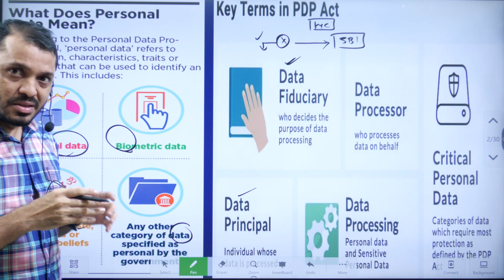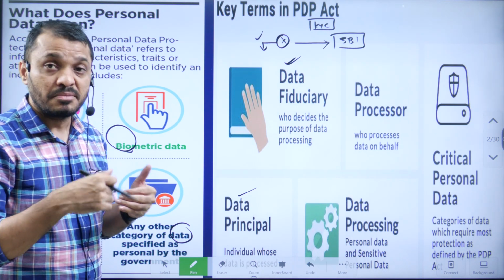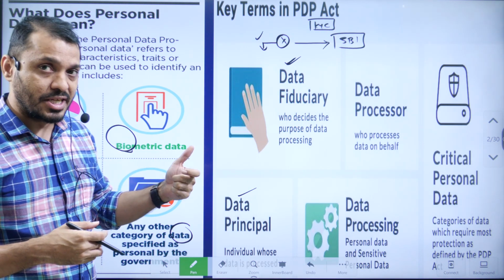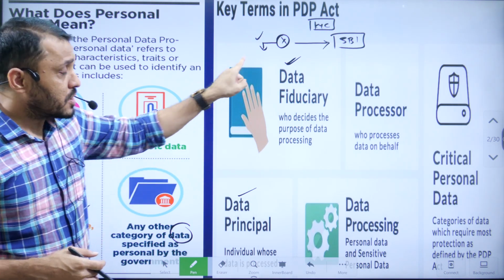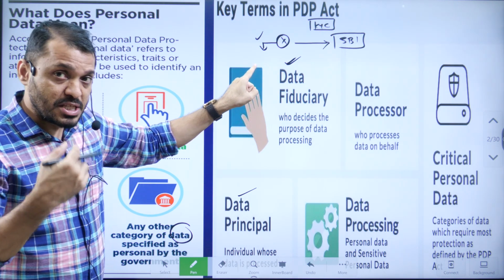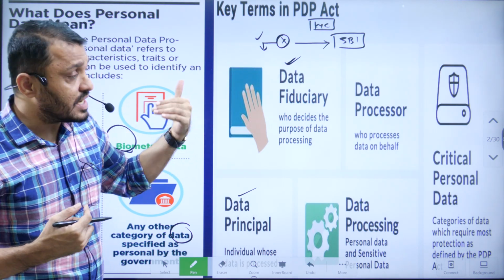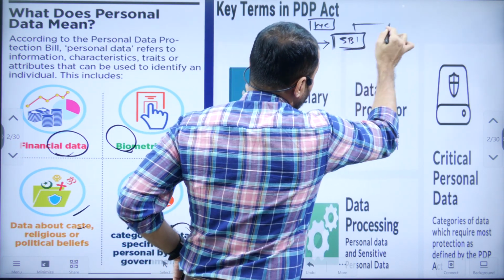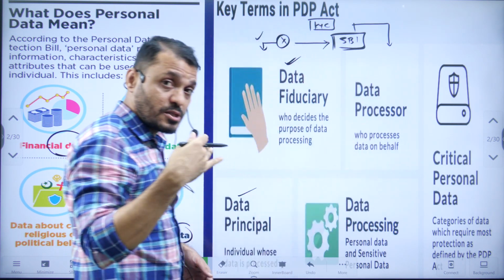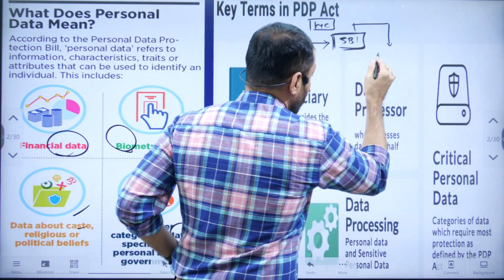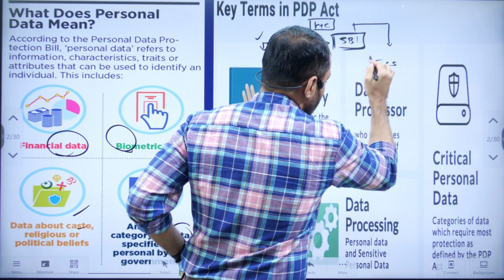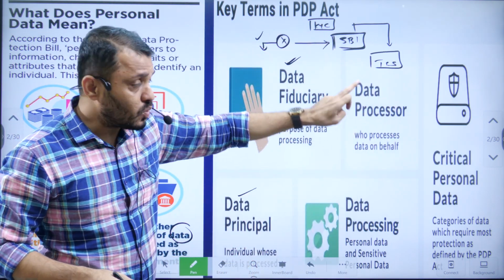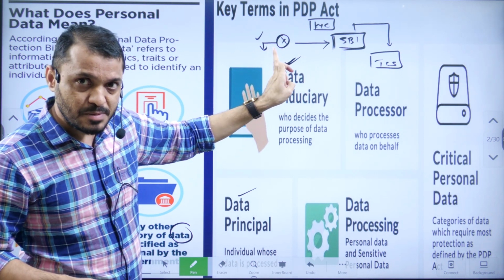These terminologies are very important because these words very commonly come across when you are reading editorials related to this data protection bill. The person who is giving the data is the data principal, and the person who is taking the data is the data fiduciary. Here SBI is the data fiduciary. SBI may give the data to some other company like TCS. Here TCS is a data processor, who is processing the data of the data principal on behalf of the data fiduciary.